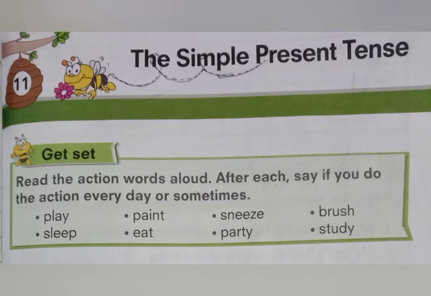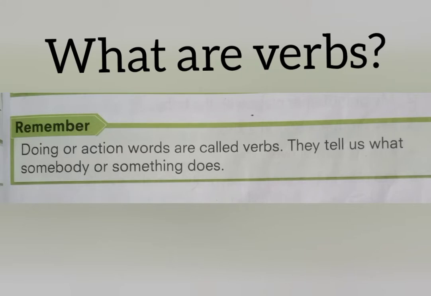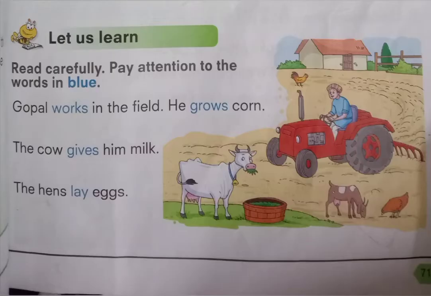We study every day. Come on, tell me, kids, which kind of words are all these? Yes, great. You are right. All these are action words or doing words or verbs. What are verbs? Do you remember? We learned verbs before. Yes, you are right. Doing or action words are called verbs. They tell us what somebody or something does.